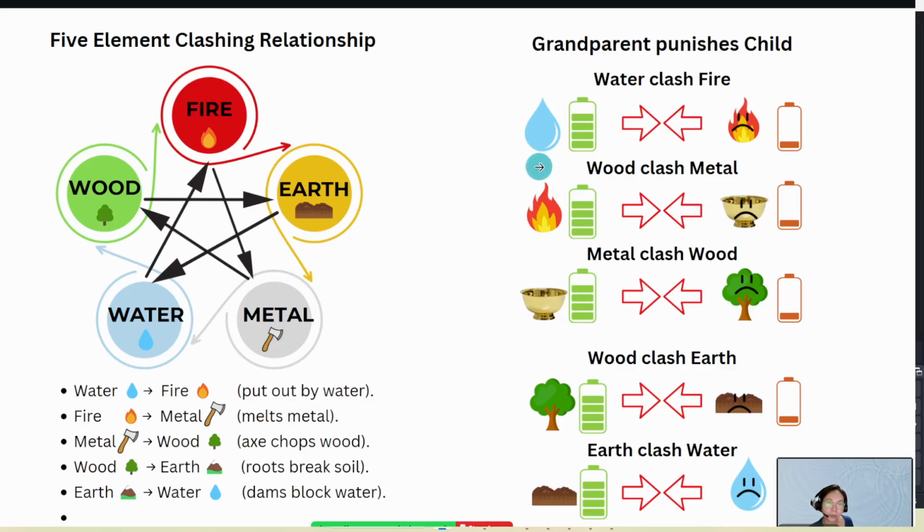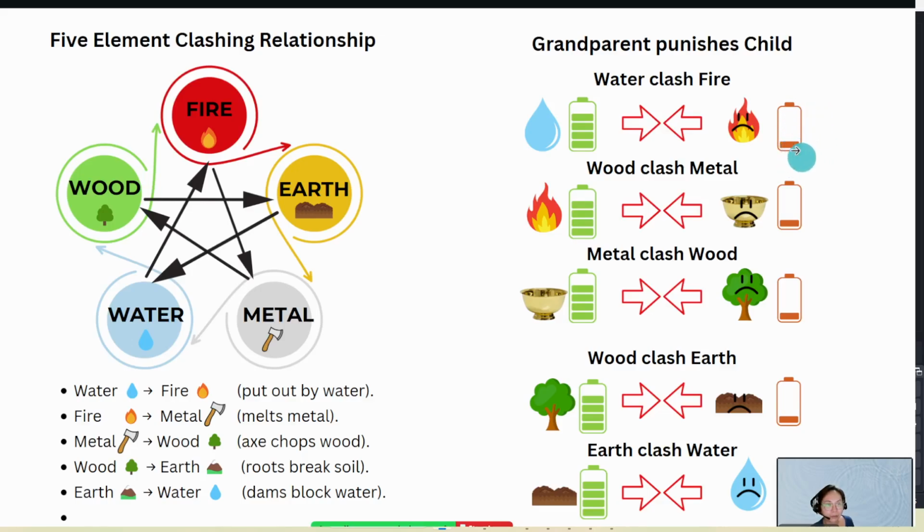Let's take a look first. Water will clash with fire. I'm representing the clash by this arrow pointing towards each other. So it's water clash fire. What happens when water clashes fire? Water will reduce maybe 10% of its energy. And when fire is the party being clashed, it will reduce greatly. You see how bad it is?